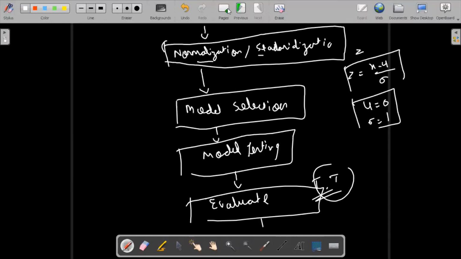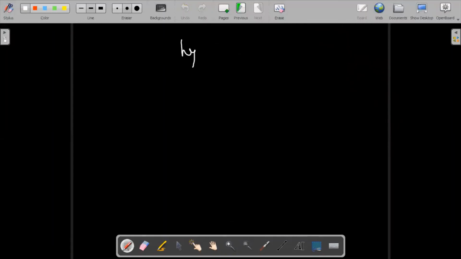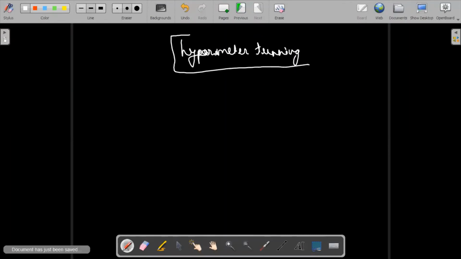So after that, I will go for hyperparameter tuning. It's a new word, you will be able to understand it slowly. Many algorithms take some kind of parameter, so we'll try out different parameters and try to increase the accuracy of our model. We are going to see this practically also. Don't worry, even if we are not going to understand it right now, it is the thing that we're going to do.